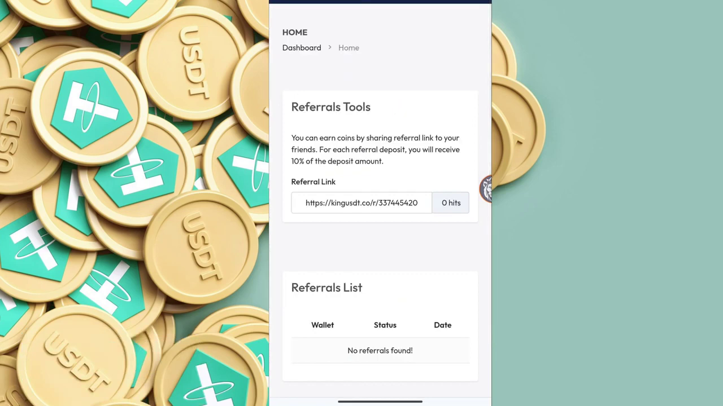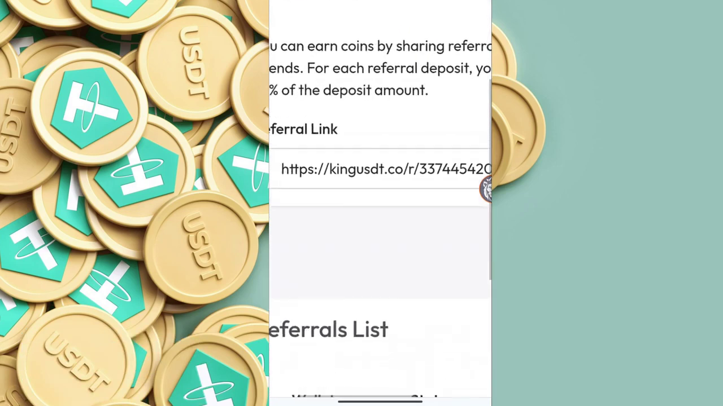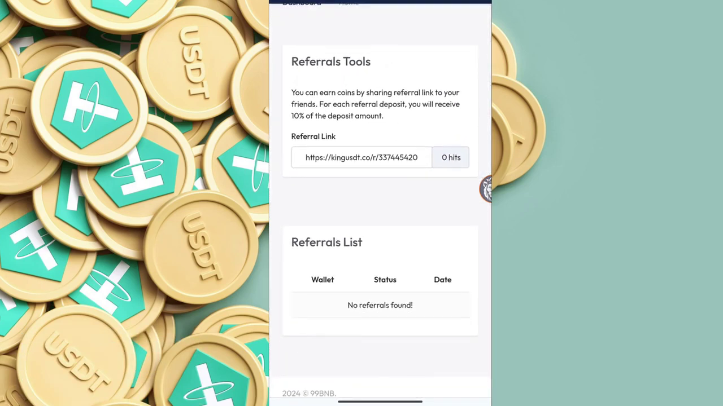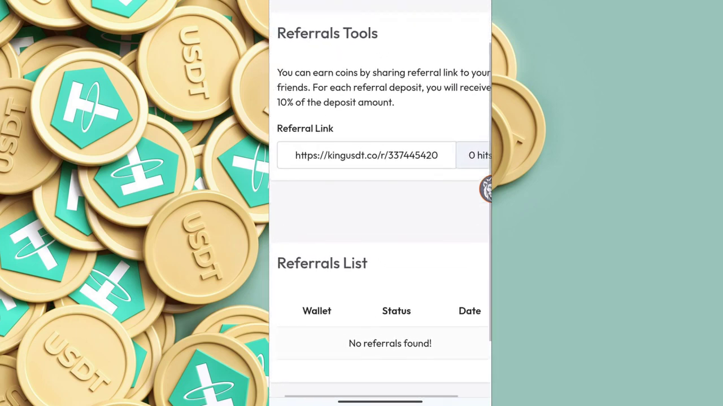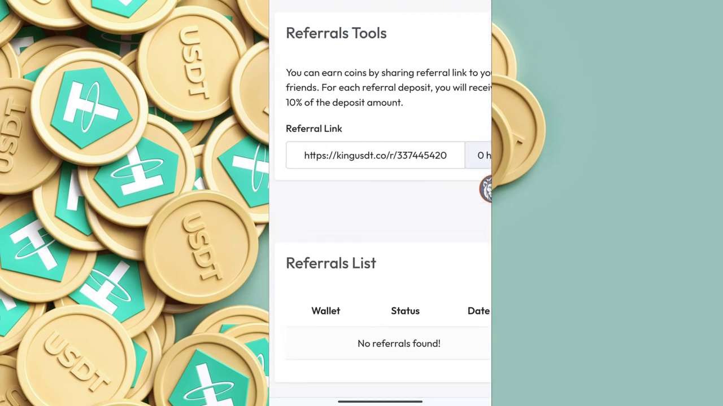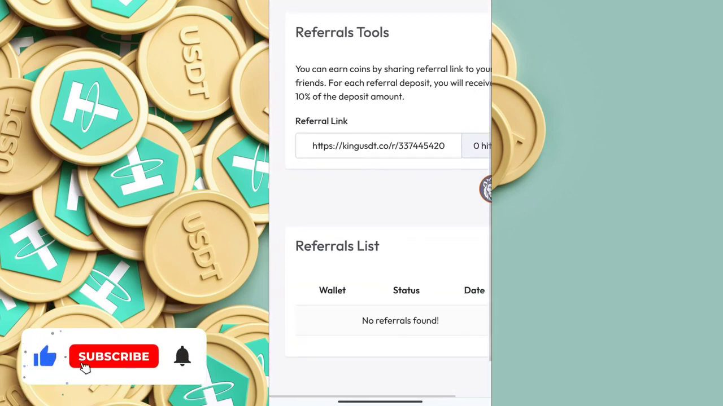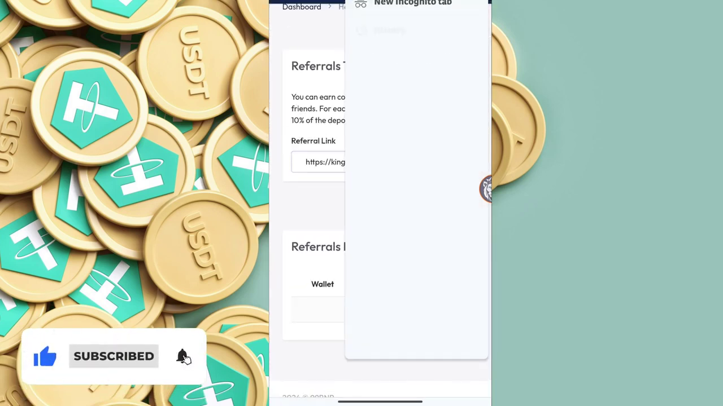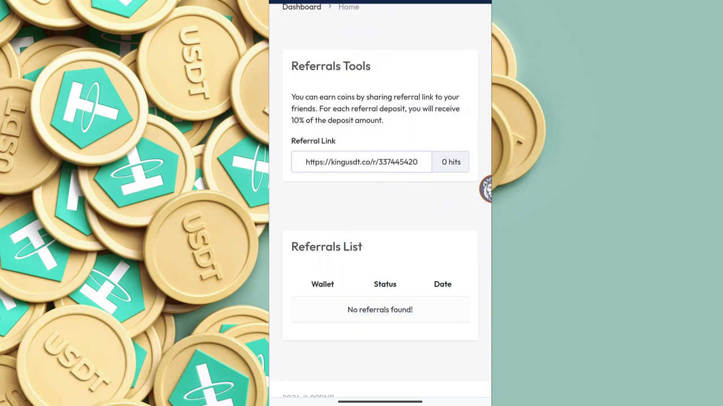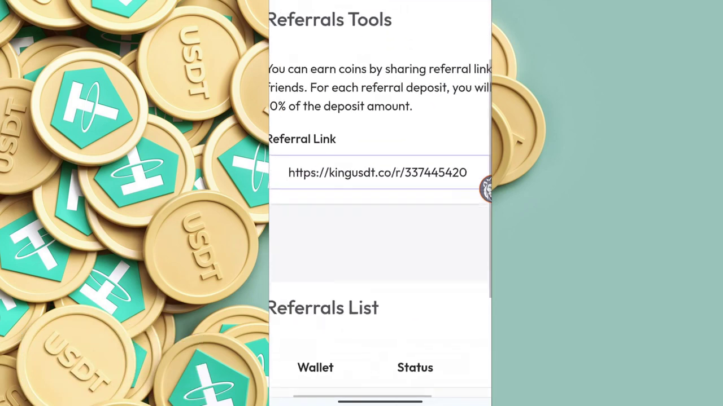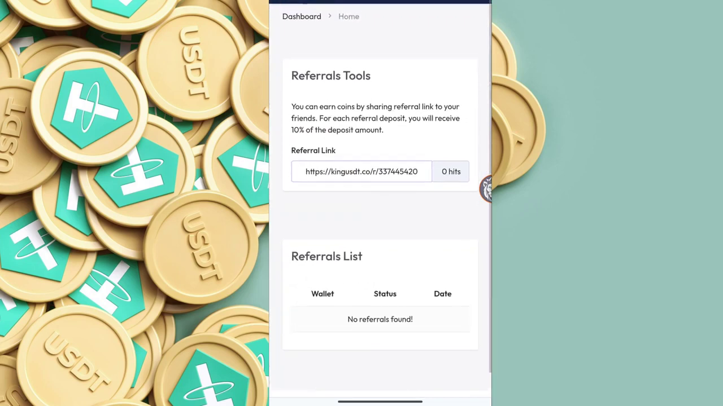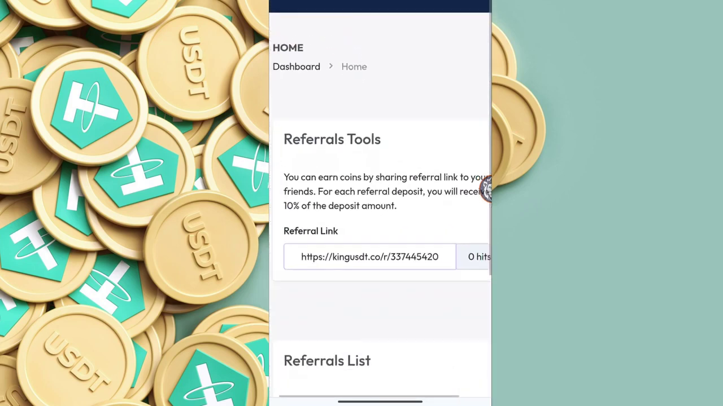You can earn a lot from this site just by using your referrals. You will get 10% of the deposit amount of your friends. If they deposit some amount, you will get 10% of it. So it is a lot, guys. Click on this link and copy it from here. Let me copy it. If I share this link with you and you deposit, I will receive 10% of your deposit amount.